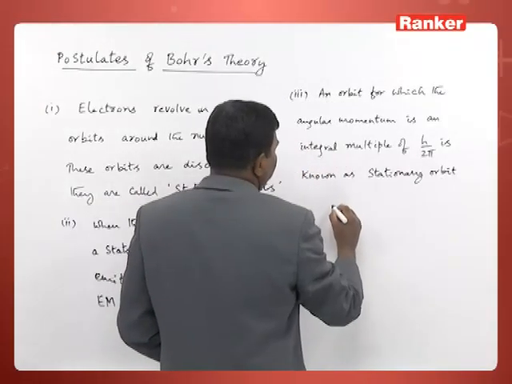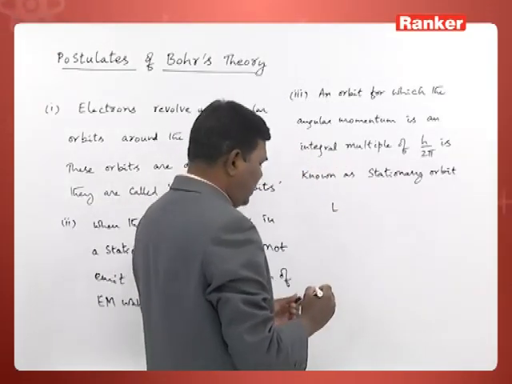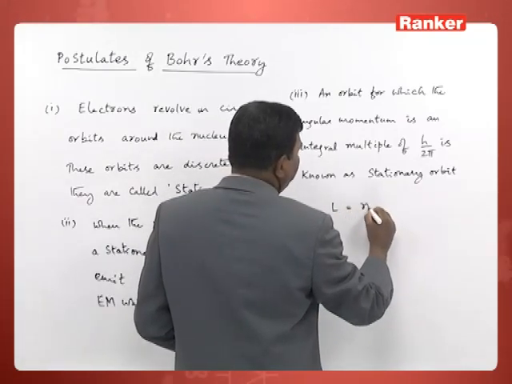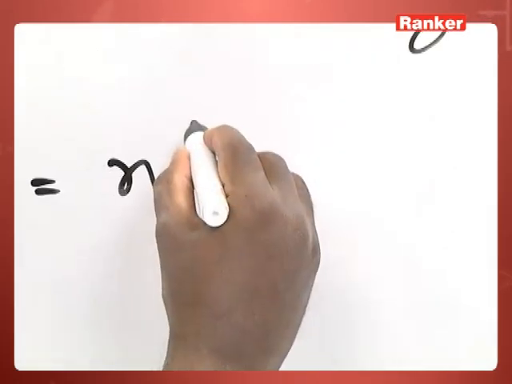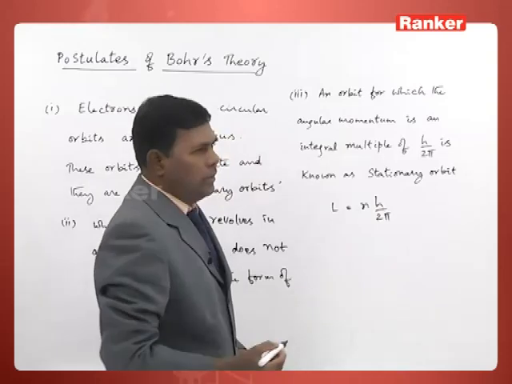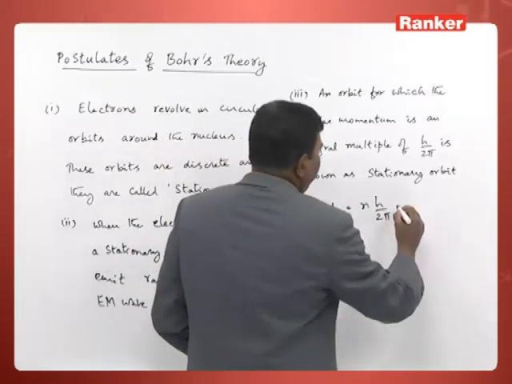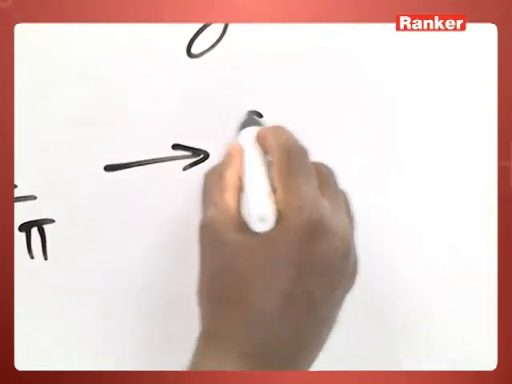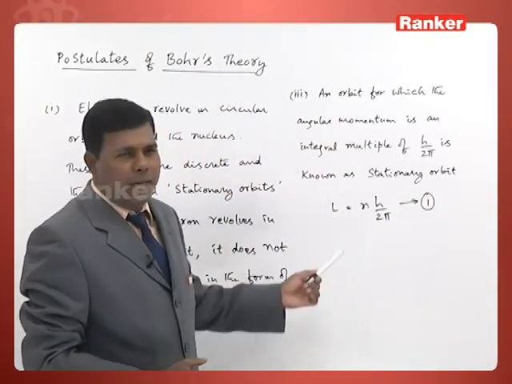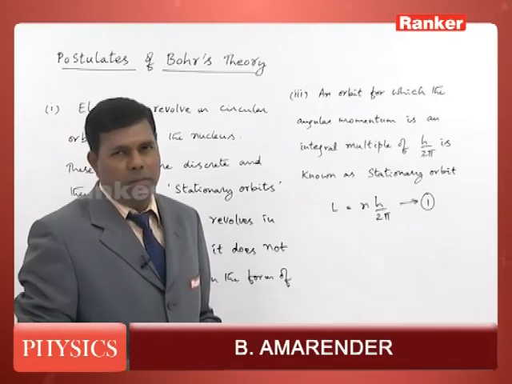That is, suppose if L represents the angular momentum of electron in a given orbit, then this L should be an integral multiple, that is n multiplied by h by 2 pi. Here n stands for any integer 1, 2, 3 and so on, and h is Planck's constant. That is the equation. As long as an orbit satisfies this condition, it is known as stationary orbit.